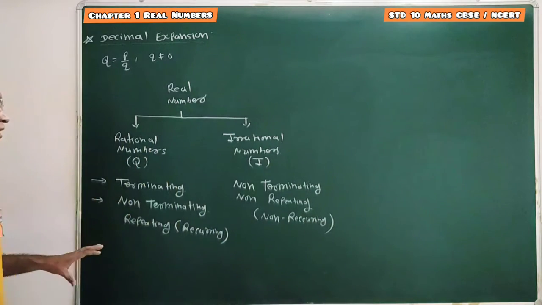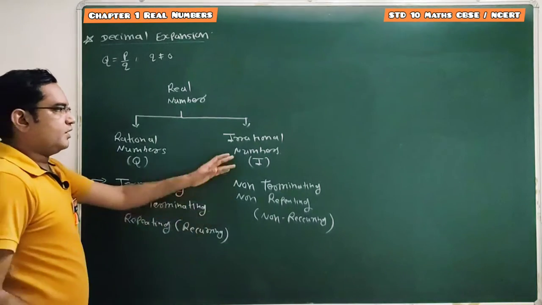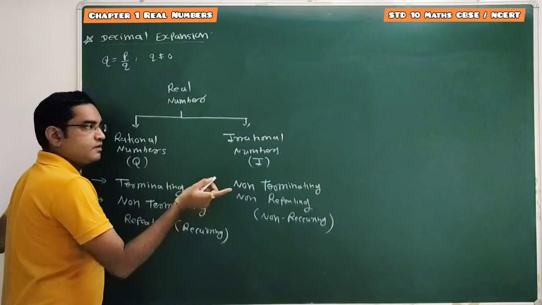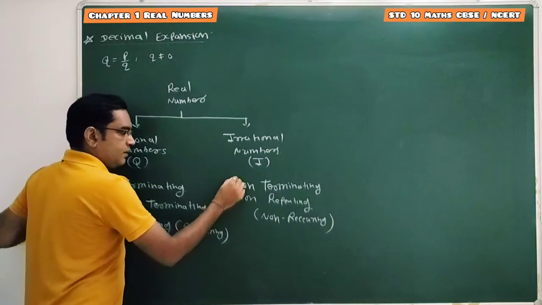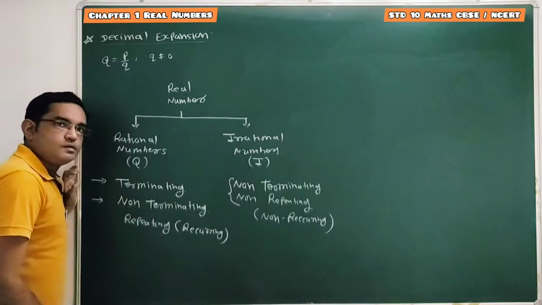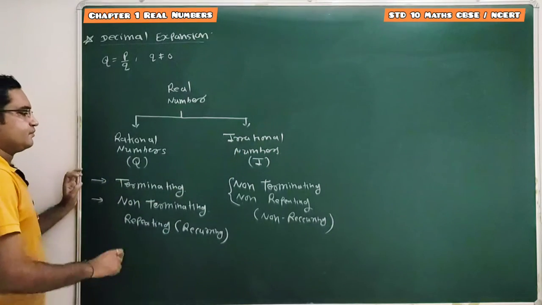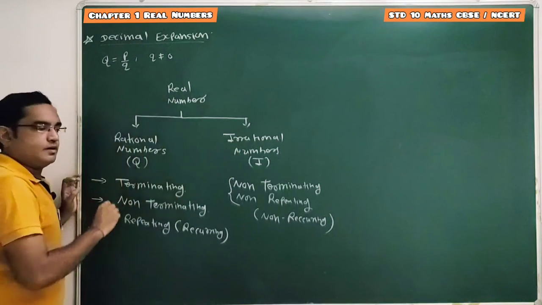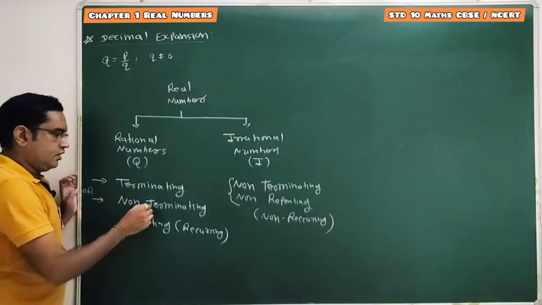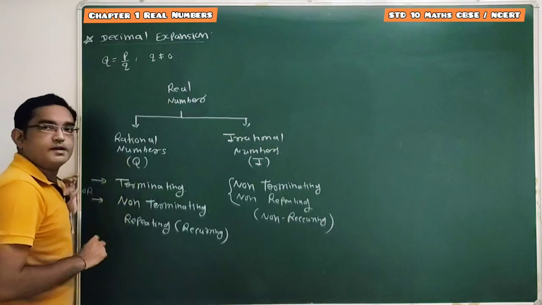So by using this definition, if the decimal expansion of any real number is non-terminating and non-repeating, that real number is known as an irrational number. And if the decimal expansion of any real number is terminating or non-terminating repeating, that real number is known as a rational number.